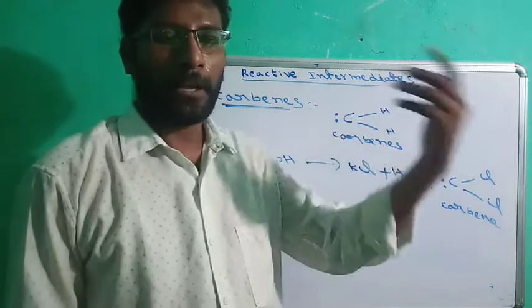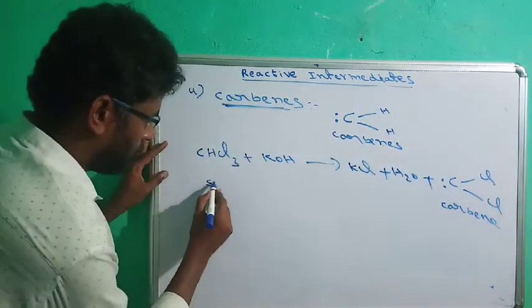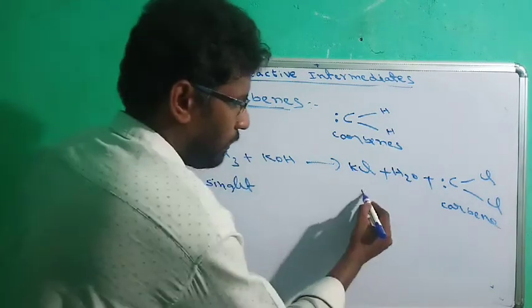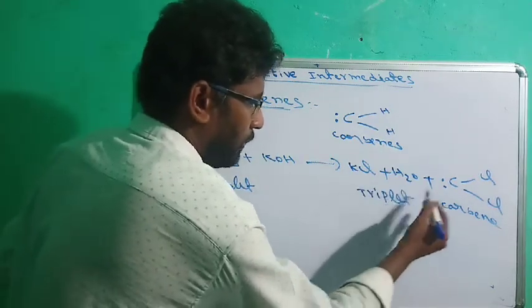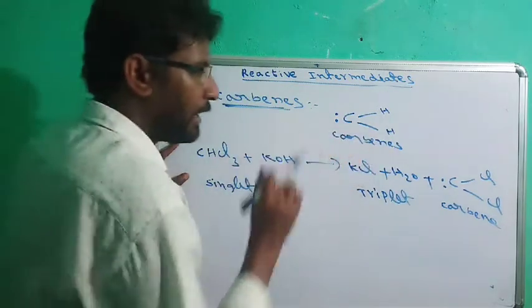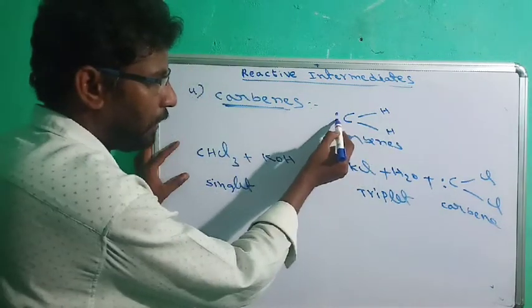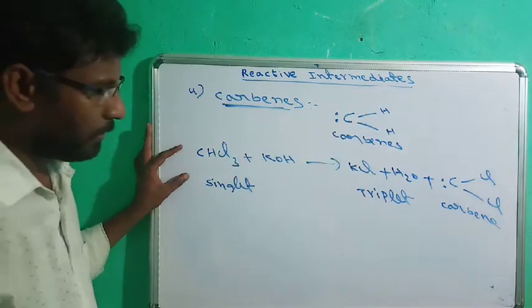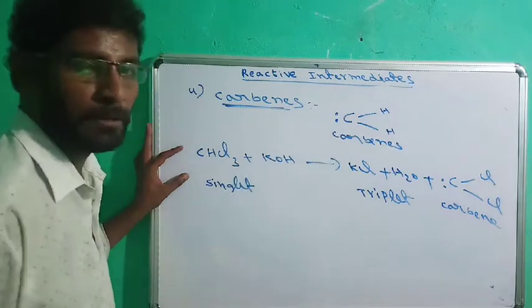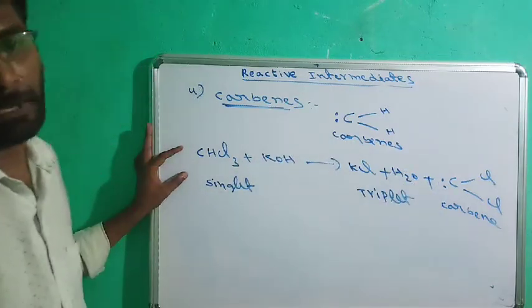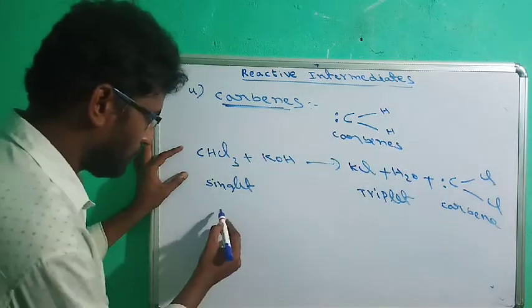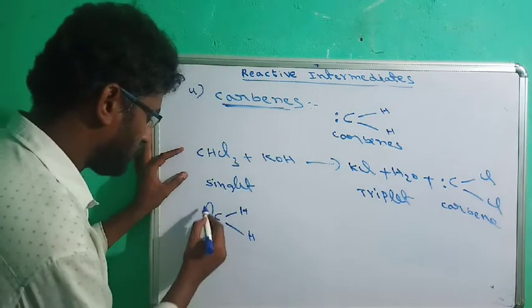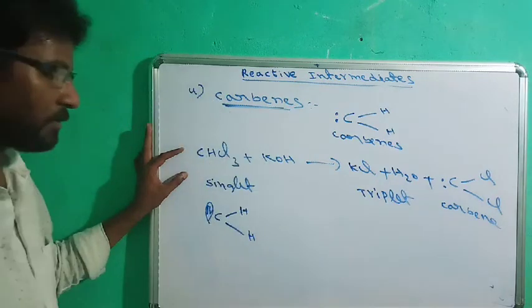So carbenes are again classified into 2 types. One is the singlet carbene, another one is the triplet carbene. In singlet carbene, the 2 electrons are present in the same orbital, and in triplet carbene, the 2 electrons are present in different orbitals. So in singlet carbene, the electrons must be present in the same orbital with opposite spin.